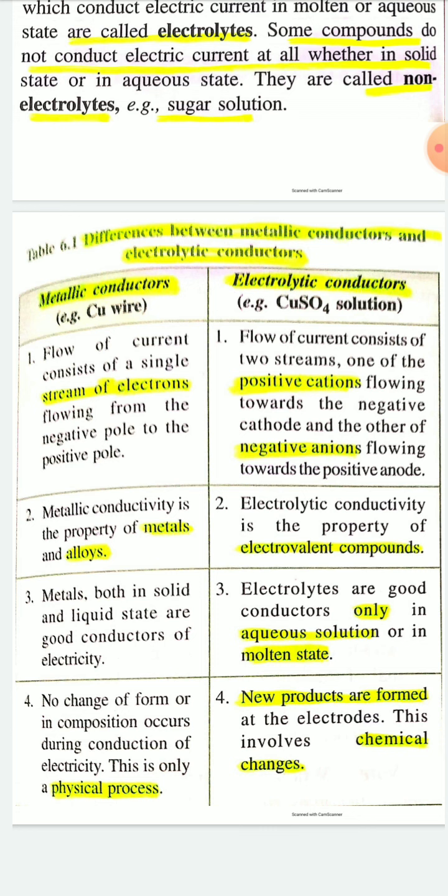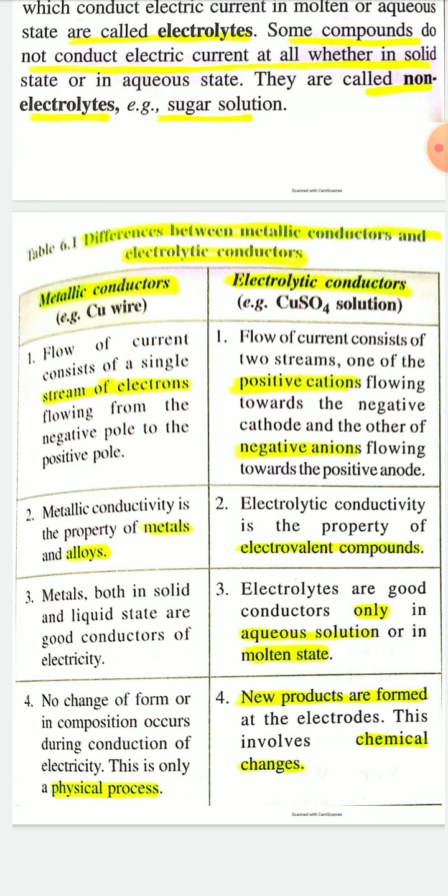Third difference: metals, both in solid state and in liquid state, are good conductors of electricity. But electrolytes or electrolytic conductors like copper sulfate are good conductors of electricity only in the aqueous solution or in molten state, but not in solid state.